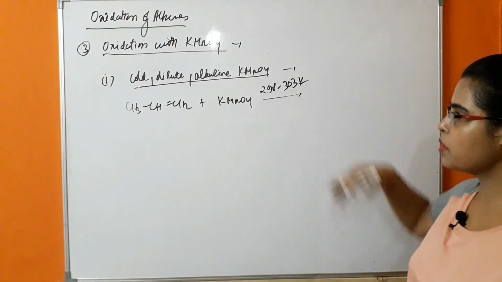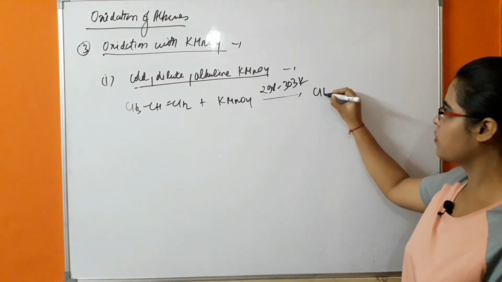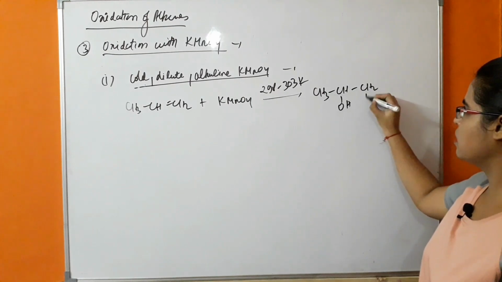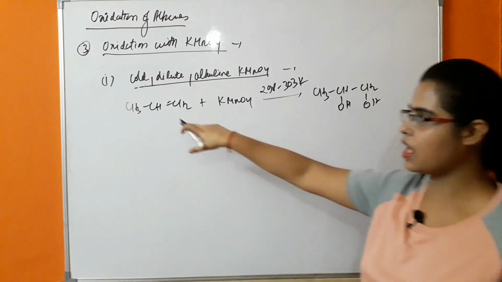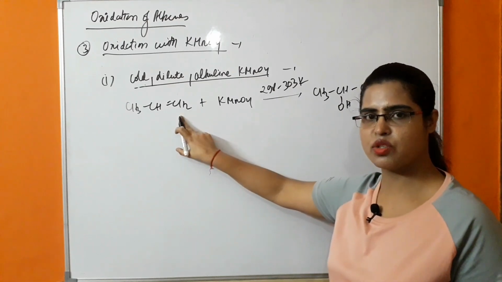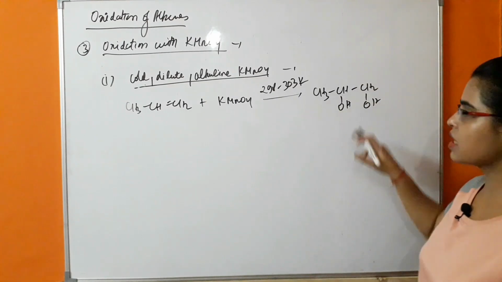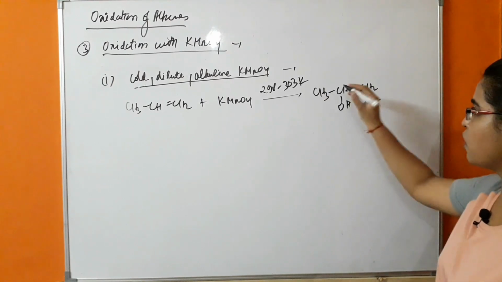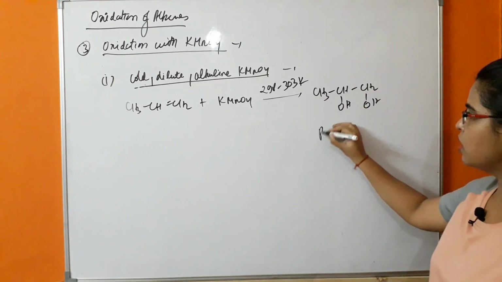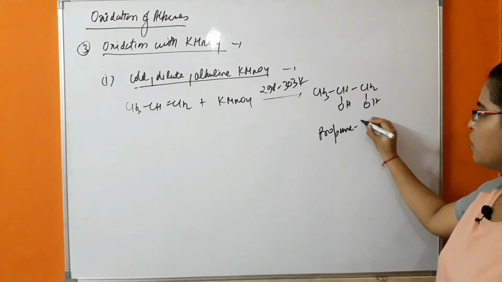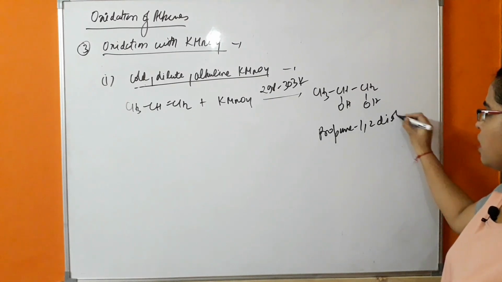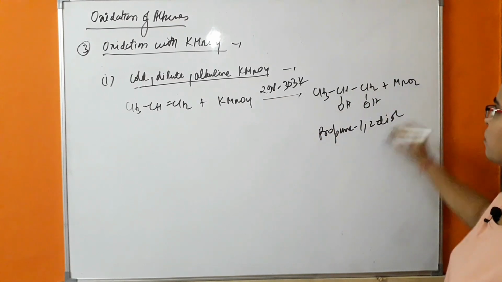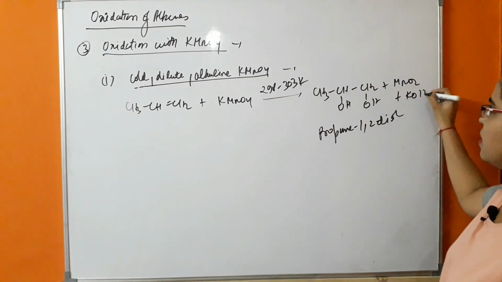In this case, the hydroxyl group will attack the carbons attached by the double bond, so there will be formation of a 1,2-diol. What will be the name of this compound? Propane-1,2-diol, and MnO2 and KOH will also be formed.